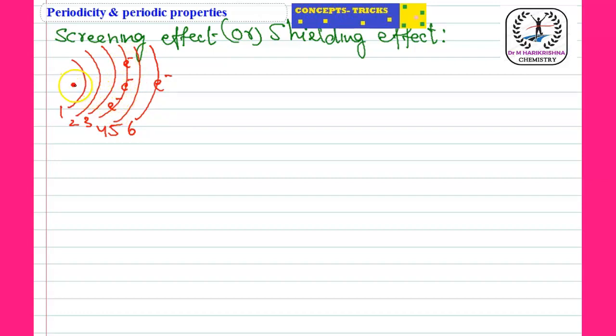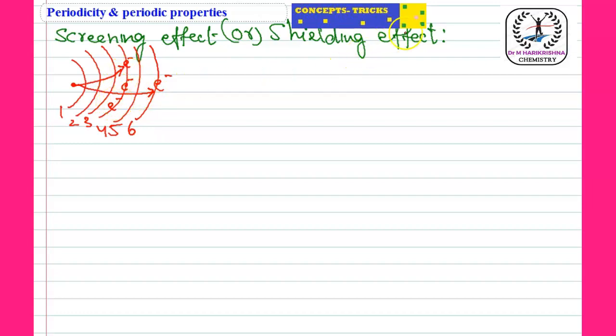So this nucleus attraction acts on the fourth orbit electrons and also the sixth orbit electrons. All electrons will face the attraction of the nucleus, but long distance means less attraction, and close to the nucleus means more attraction.